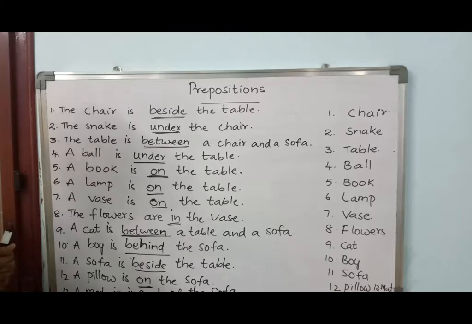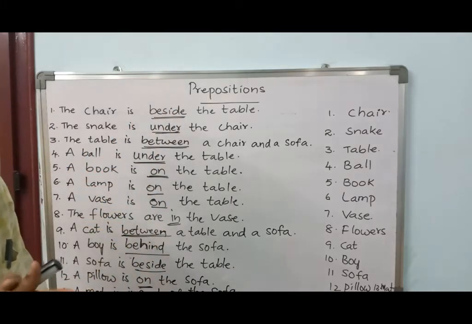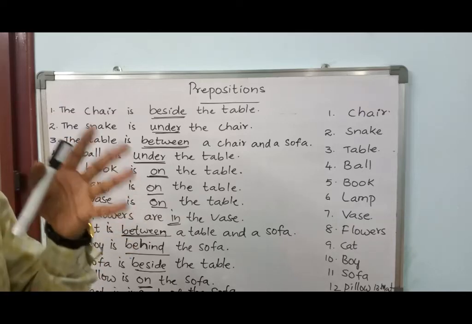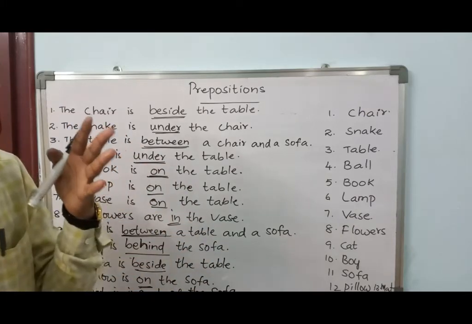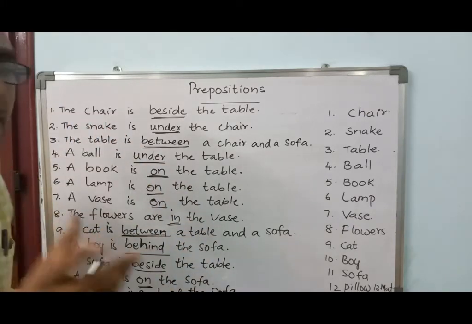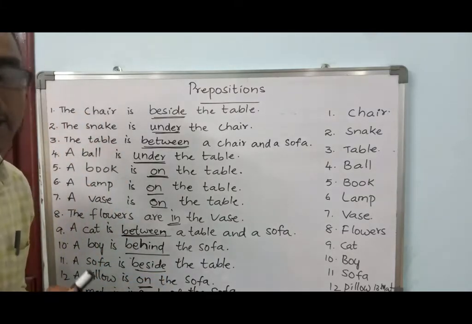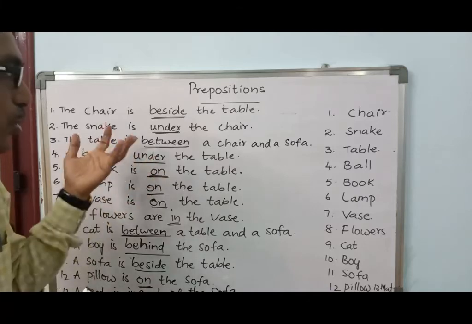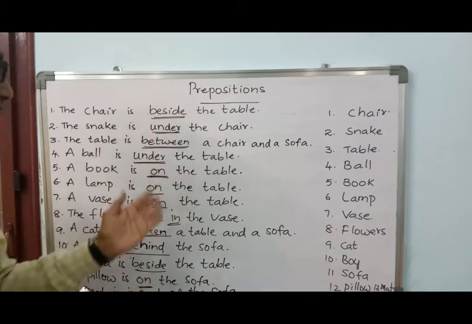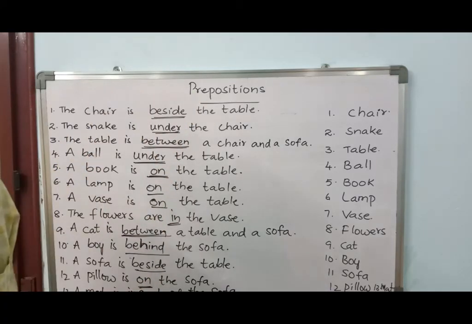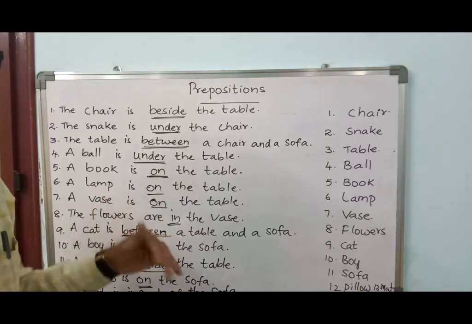Okay, so a word, or a group of words which combines to frame a phrase, describes a noun or pronoun. It may be not only a noun, it may be a pronoun also, right? So these words which are underlined here are called prepositions.